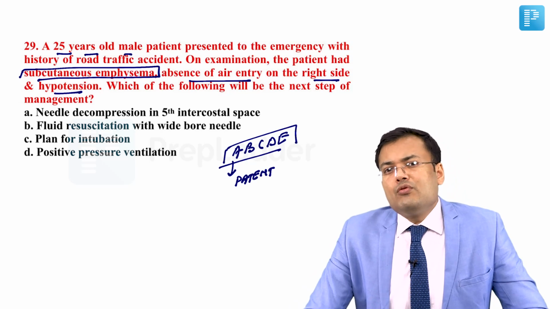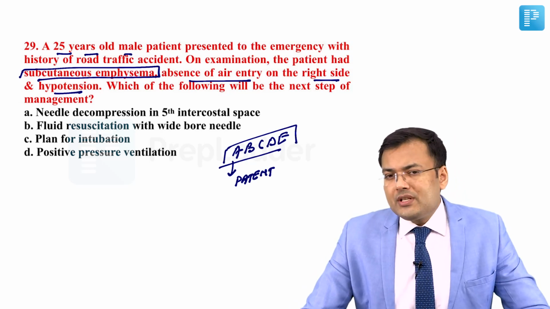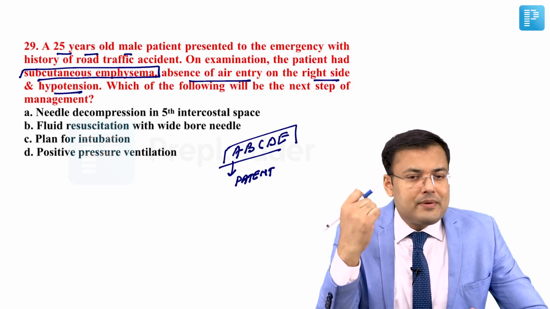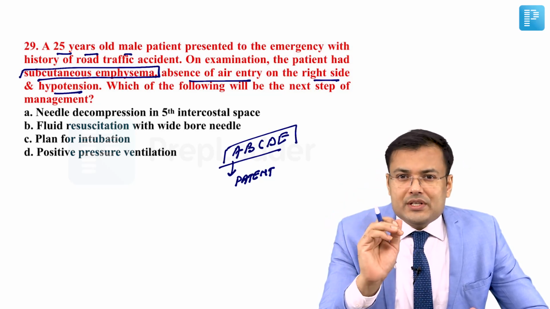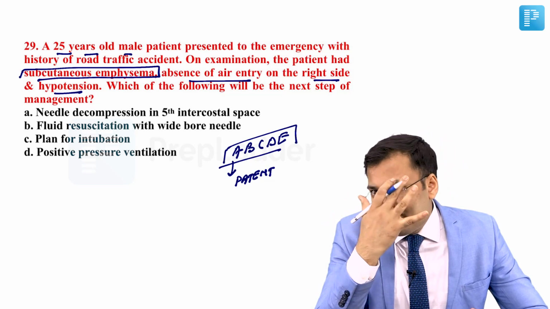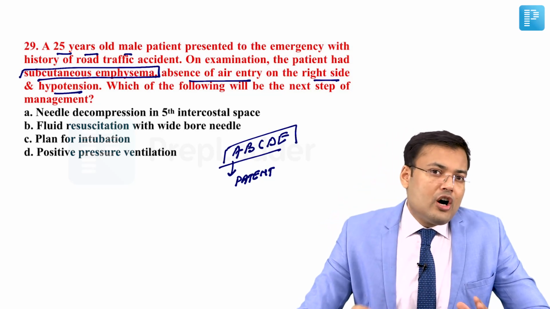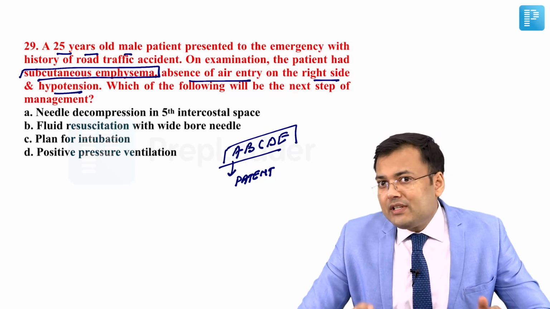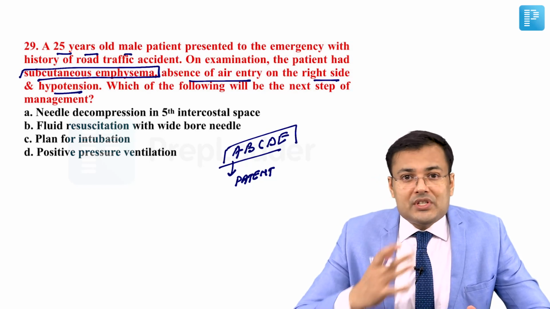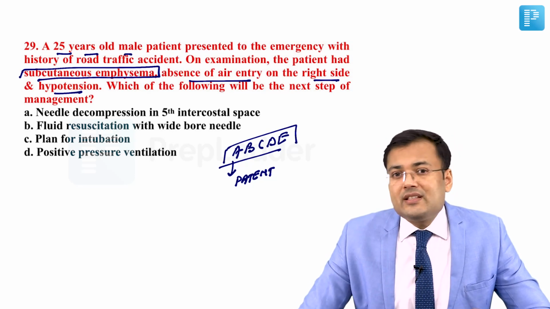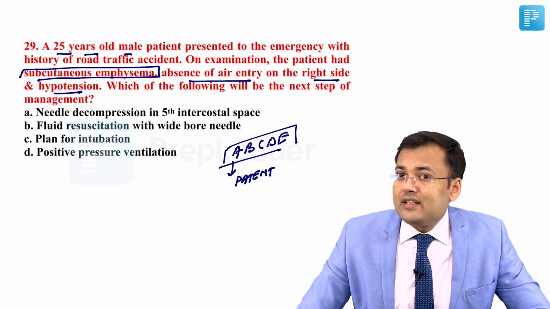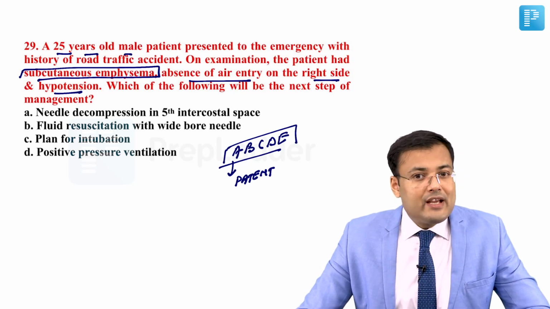Second, whether we have to go for intubation or not. Intubation is done when the patient has airway obstruction or mental status depression, or patients who have noisy breathing, facial trauma, or GCS less than 8. It's not mentioned whether the patient has noisy breathing, facial trauma, lower GCS, or mental status depression. It means all these things are not there, right? Airway is patent.